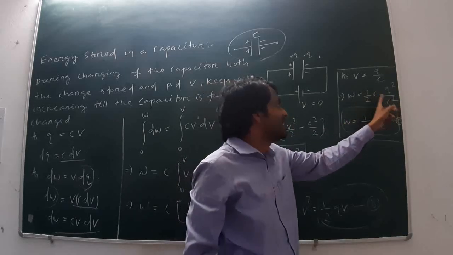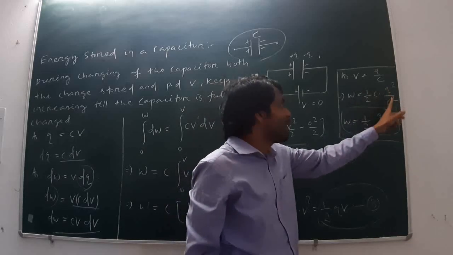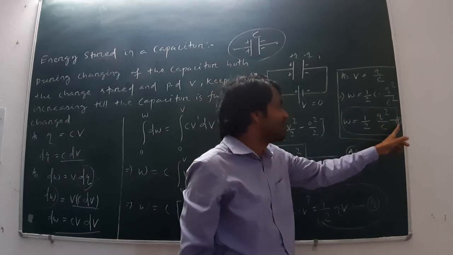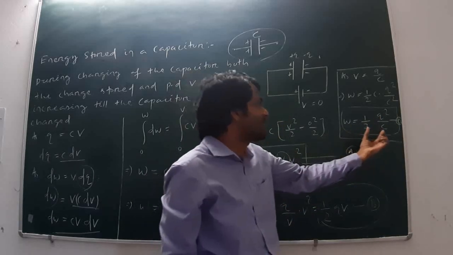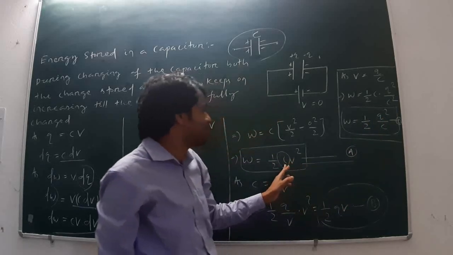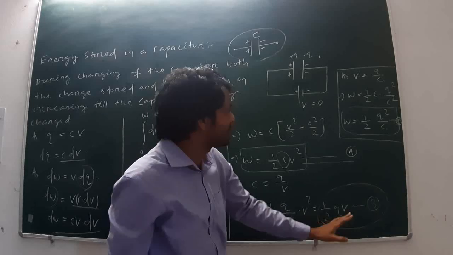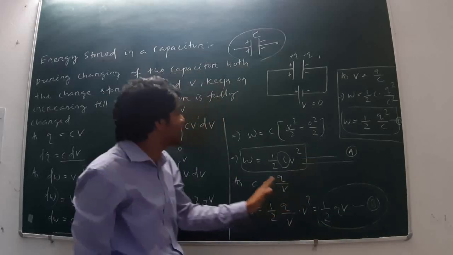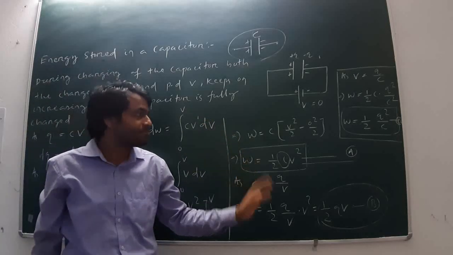One C cancels out, the remaining part is W is equal to half Q square by C. This is the third formula of the energy stored in capacitor in the form of charge and capacitance. The earlier one was in the form of charge and potential. This is the required expression for the energy stored in capacitor.